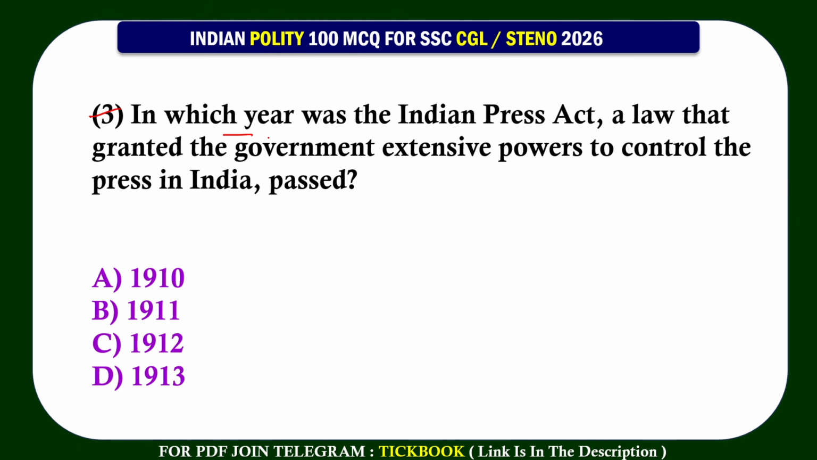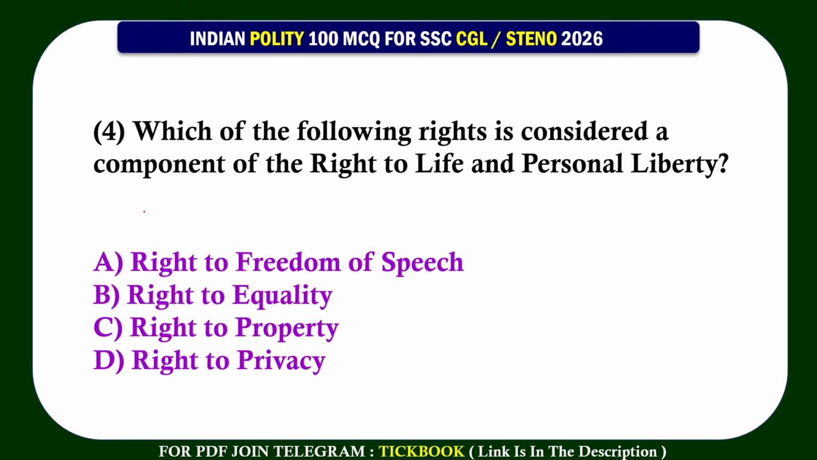Question number 3, in which year was the Indian Press Act, a law that granted the government extensive powers to control the press in India, passed? Option number A, 1910. 4. Which of the following rights is considered a component of the right to life and personal liberty? Option number D, right to privacy.